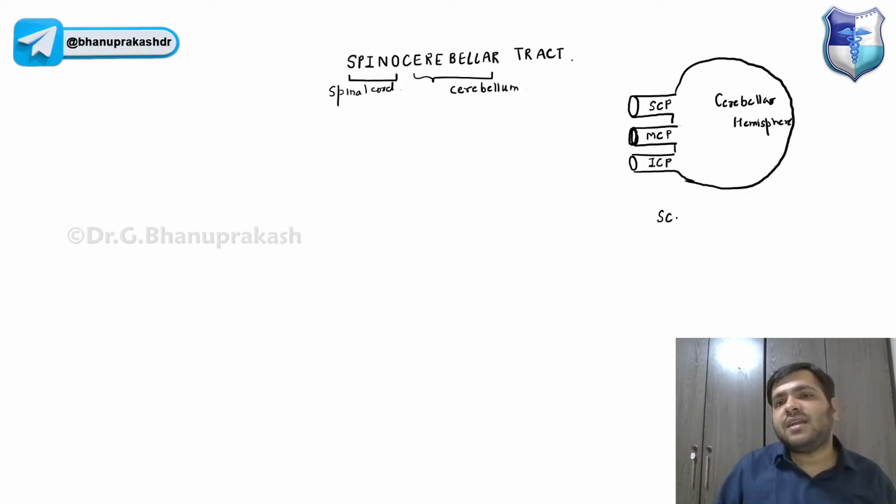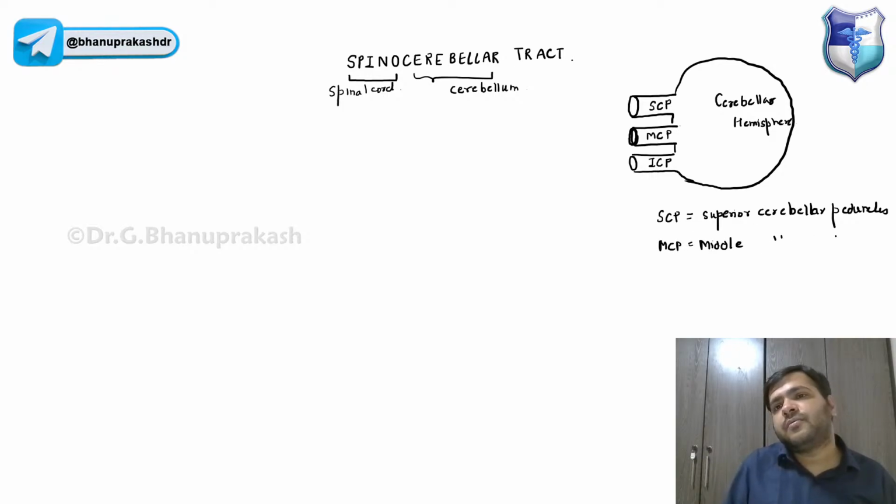So SCP stands for superior cerebellar peduncle, MCP stands for middle cerebellar peduncle, and ICP stands for inferior cerebellar peduncle.